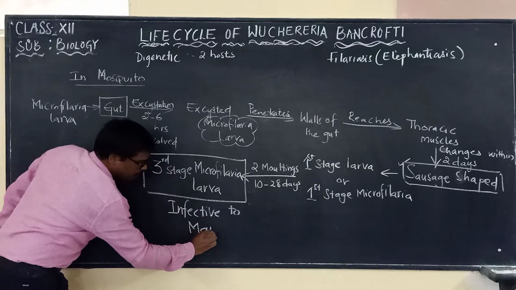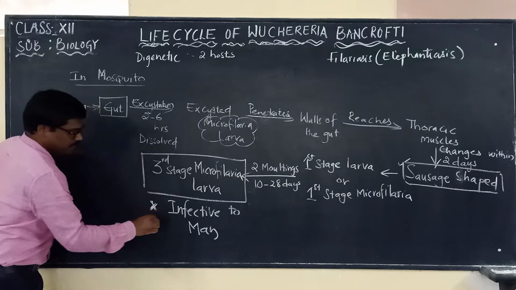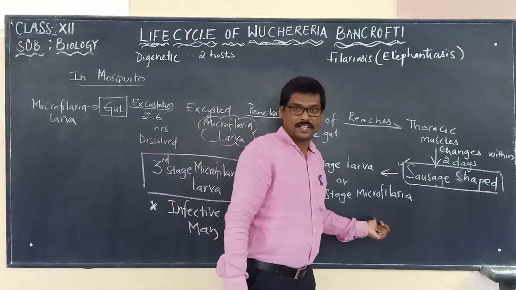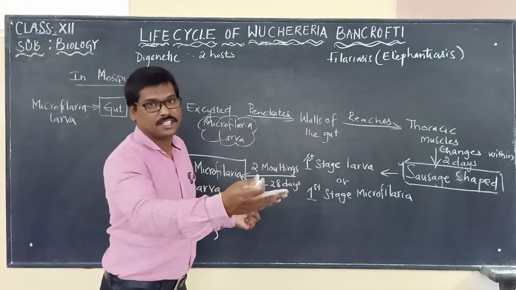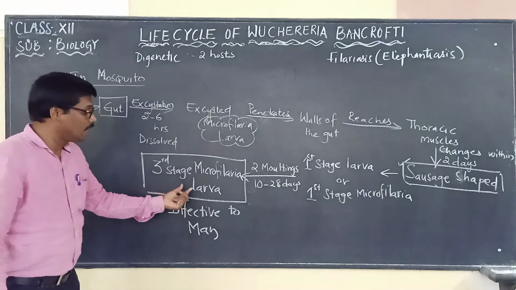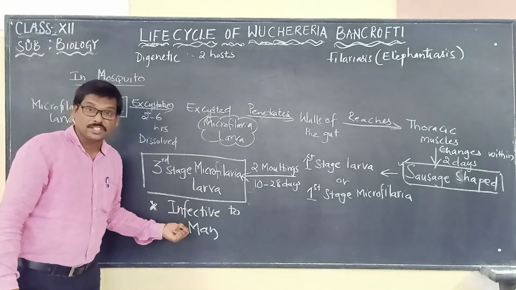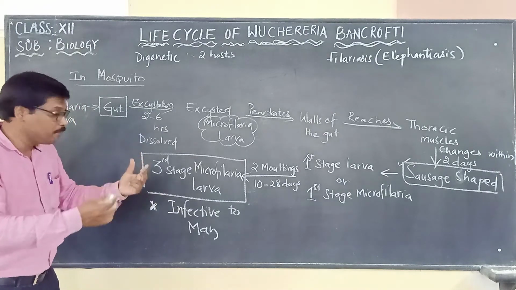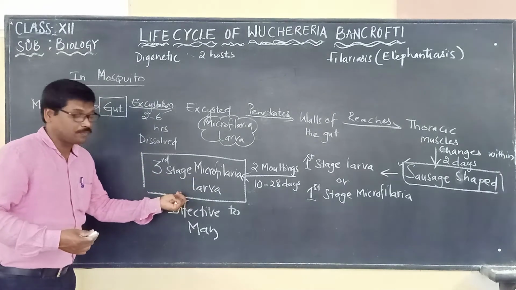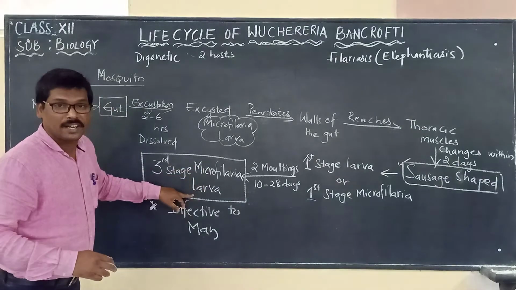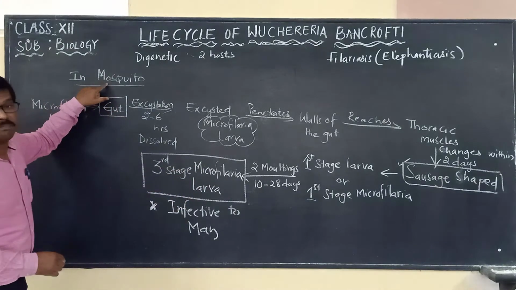A very important point that we have to make note of, okay? It is infective to man. It is not the first stage microfilaria larva. It is not the second stage microfilaria larva. It is the third stage microfilaria larva which is infective to man. And all these changes to form into the third stage microfilaria larva are taking place in the mosquito.